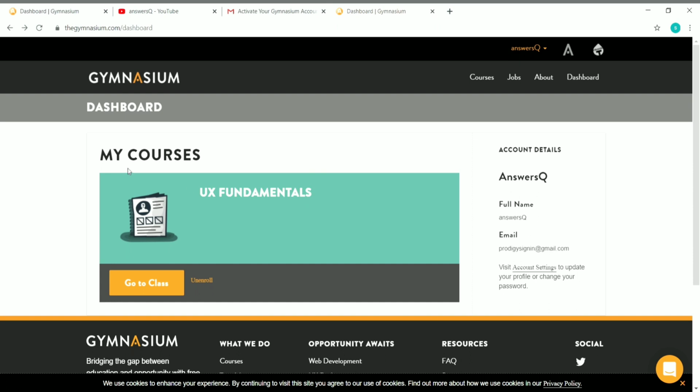You can see all the courses in which you are enrolling in your dashboard. And after completing the courses, you can download your certificate for free, and you can share it on your LinkedIn profile or any other social media that you like. And if you don't like any course, you can use the unenroll option here. Just click on it and unenroll from the course that you don't like.